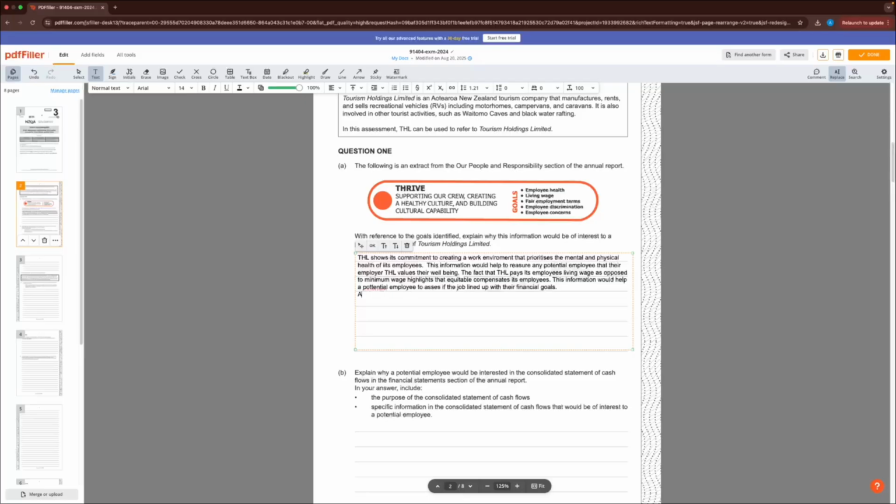We'll say addressing employee discrimination indicates THL's commitment to diversity, equity, and inclusion. This assures any potential employees that if they were to work for the company, they would be included and looked after.